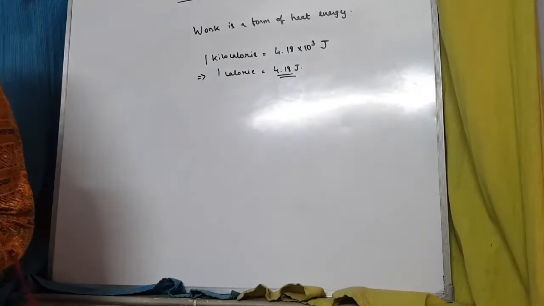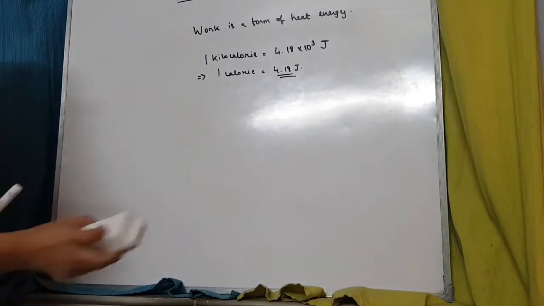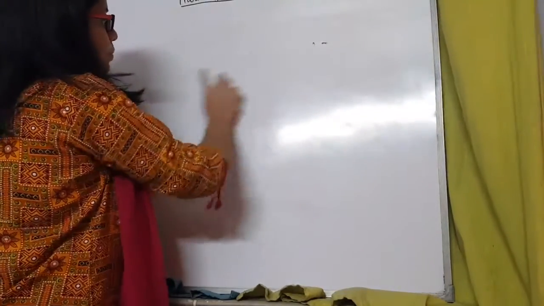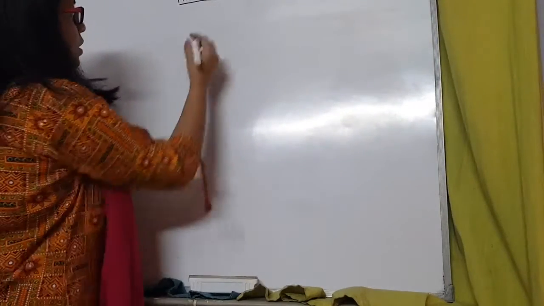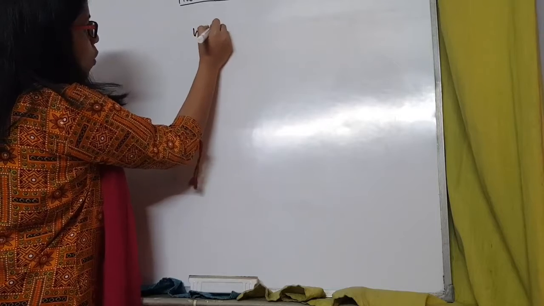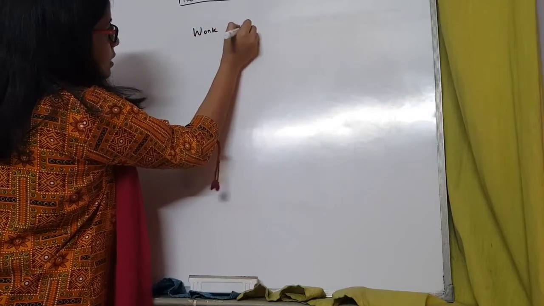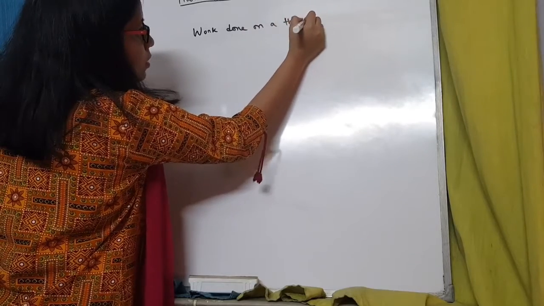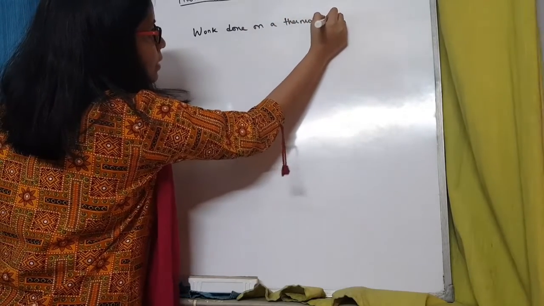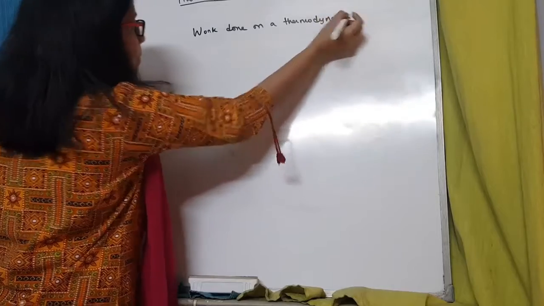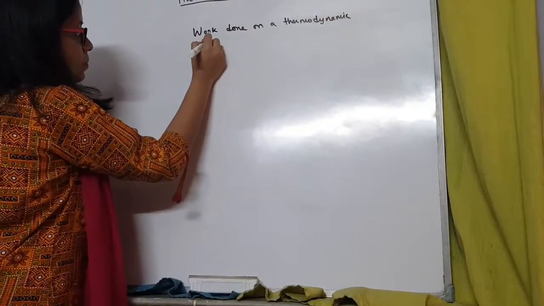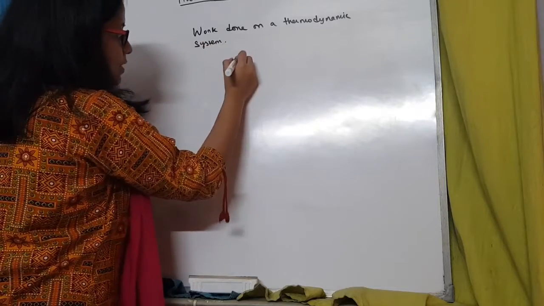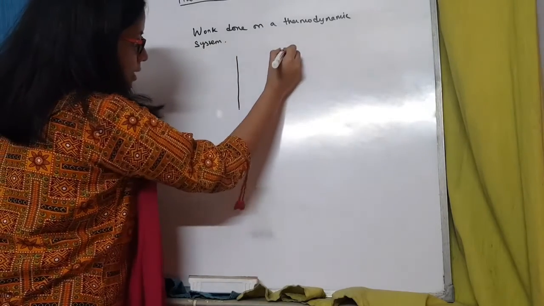The second concept that we are going to do is how work is done on a thermodynamic system. Second is work done on a thermodynamic system. Suppose you have got a cylinder like this. Imagine a cylinder like this.